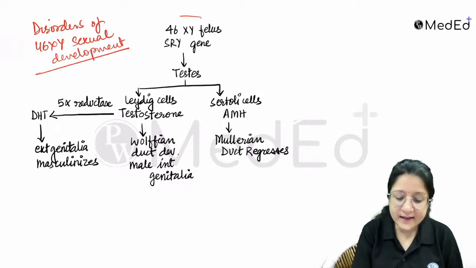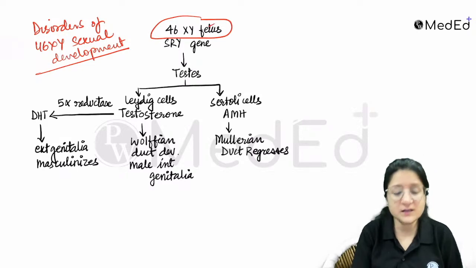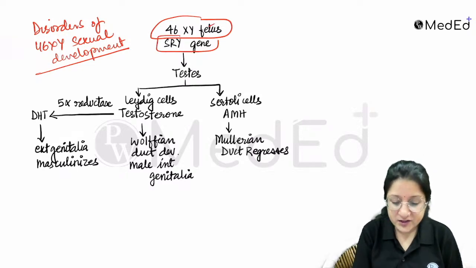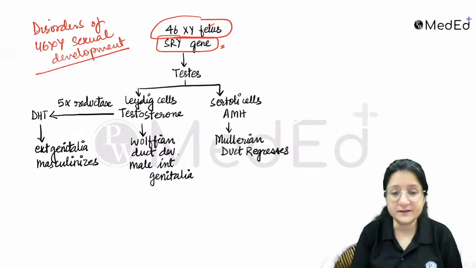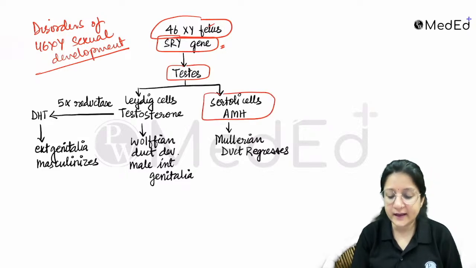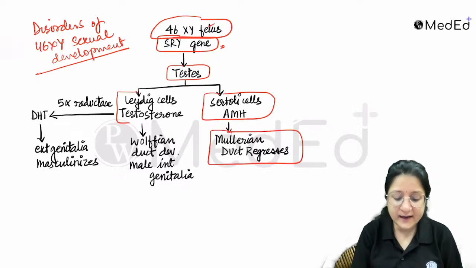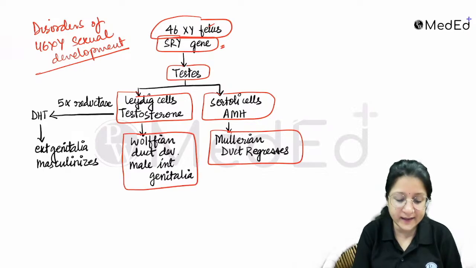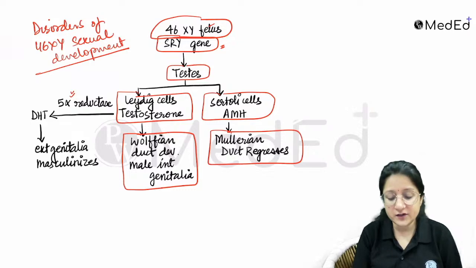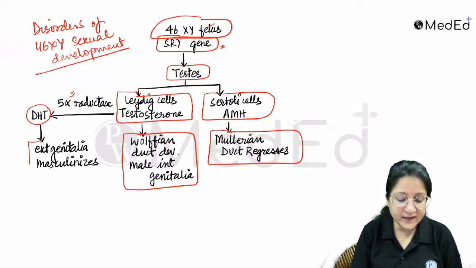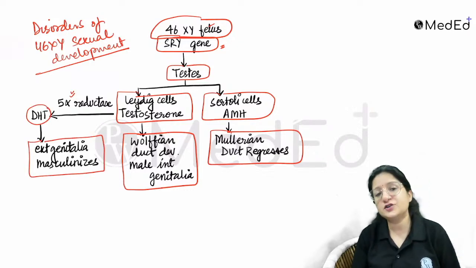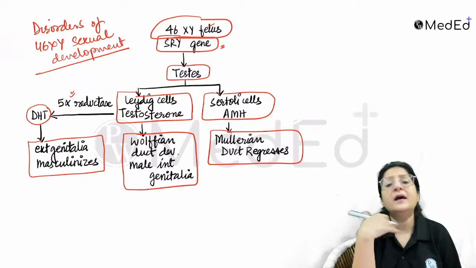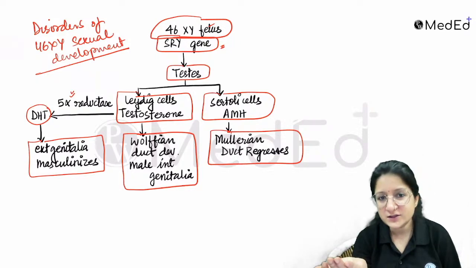Okay, so basically it was a 46XY fetus with an SRY gene that was there. This could be defective. This is what happens in a 46XY fetus: the gonads become testes, Sertoli cells secrete AMH, the Mullerian duct regresses, Leydig cells secrete testosterone, and the Wolffian duct develops into internal genitalia. 5 alpha reductase converts testosterone to DHT. DHT is responsible for male external genital development and the male phenotype.